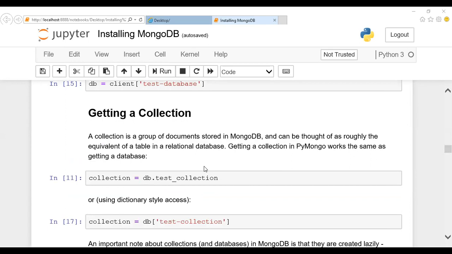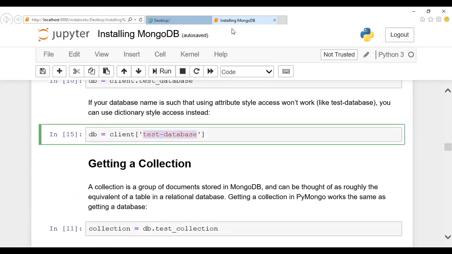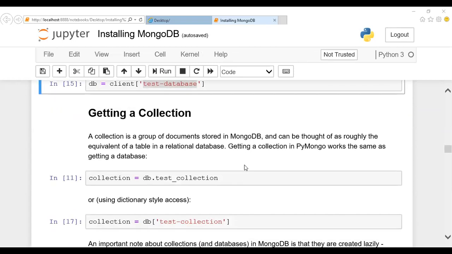Here it is like a table, guys. Previously we have seen how to create a database, right? A test database is a database. Now we are going to see how to create a table inside it. So this is like a database, guys. Just relate it with your SQL; it will be easy for you to relate. And next, creating a collection is like creating a table in case of SQL.